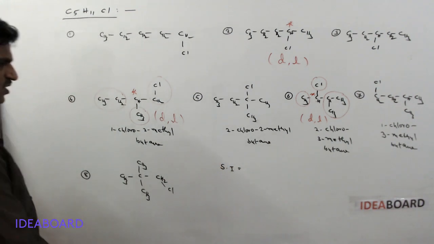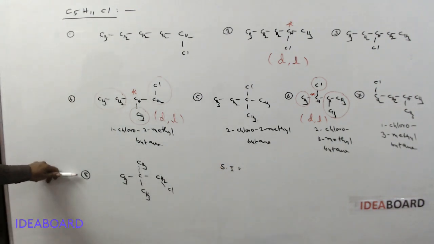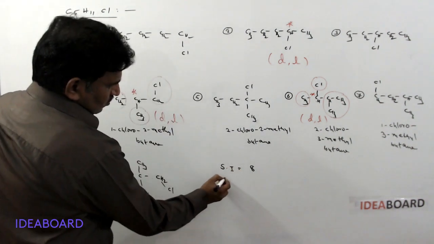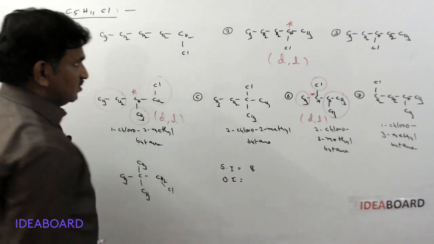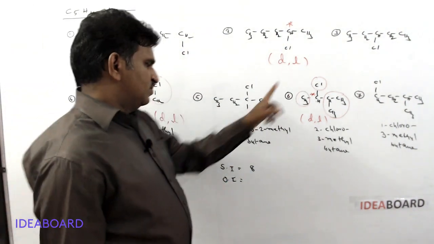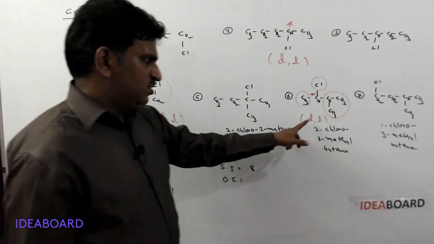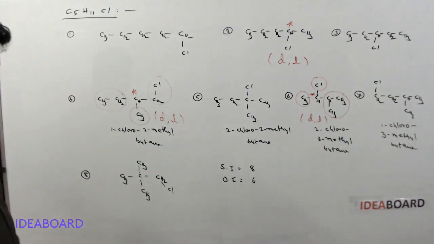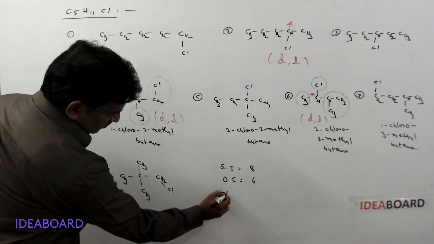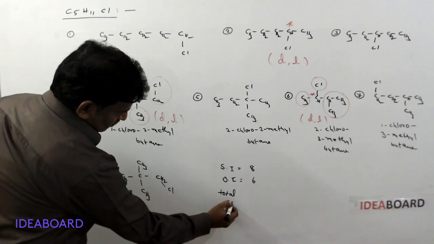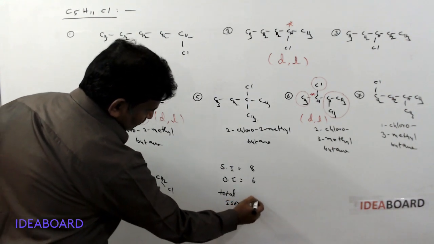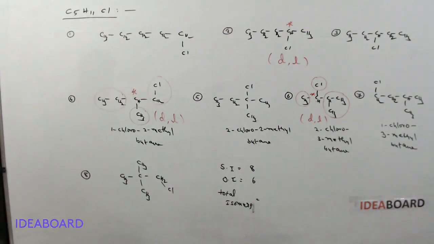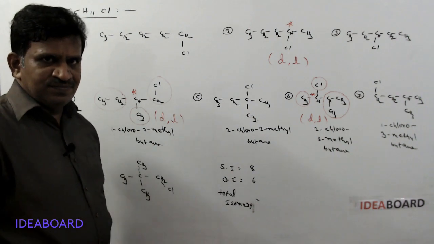And now check the total number of structural isomers. What is the total number of structural isomers? I already wrote how many? 8. It has 8 structural isomers. Total number of optical isomers: here this is one pair, 2. This is another pair, 4. This is another pair, 6. So the total number of optical isomers possible is 6. Total number of isomers: 8 plus 6, 14. Is it correct?